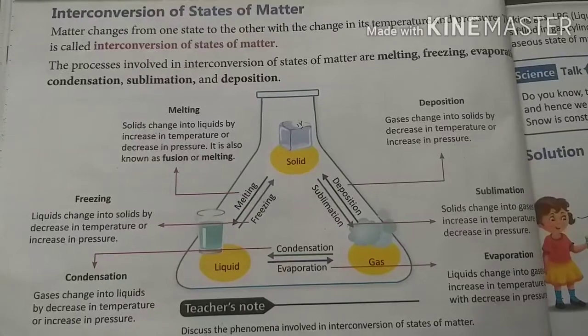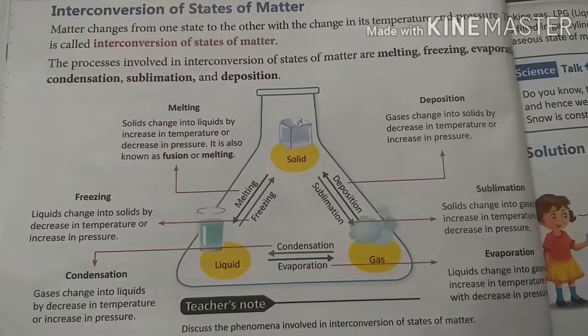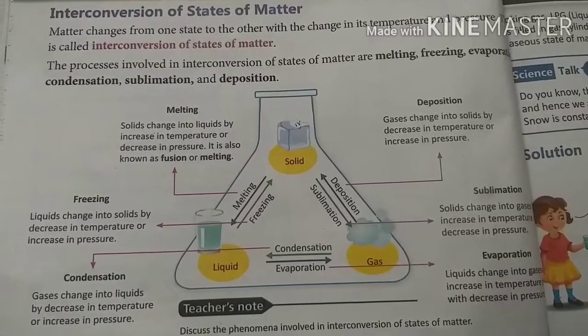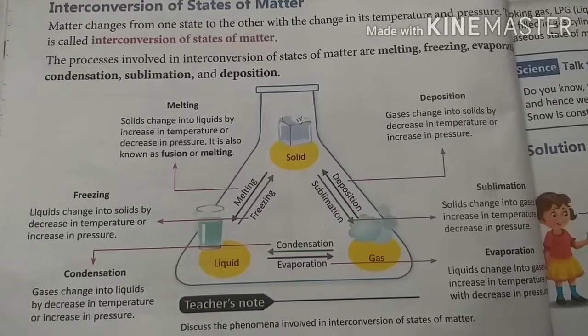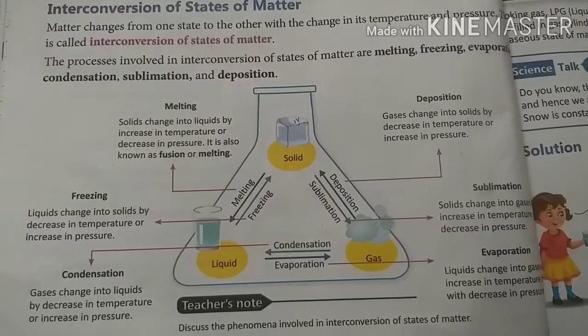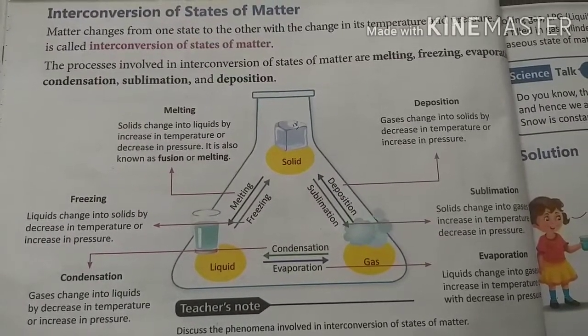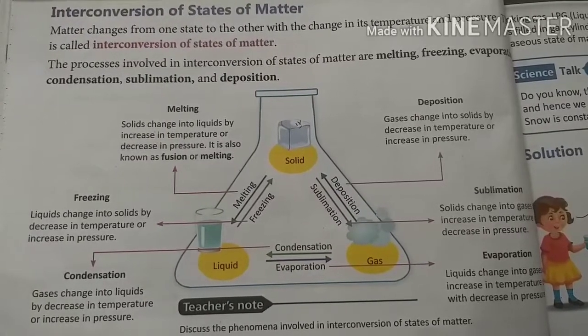What is melting? As you know, when you keep ice on your plate, after some time ice converts into water. Is it right? So this is melting.